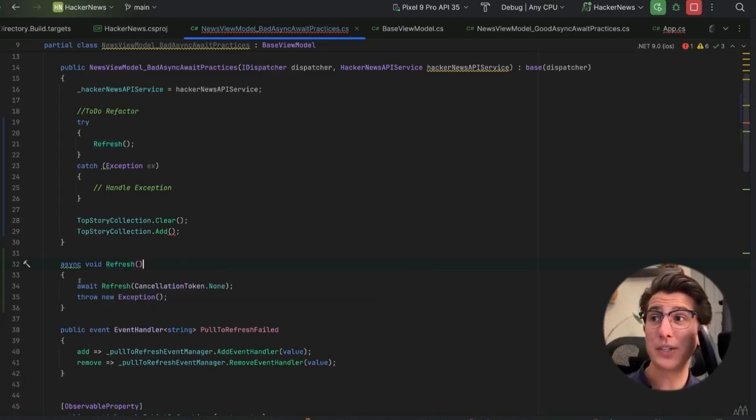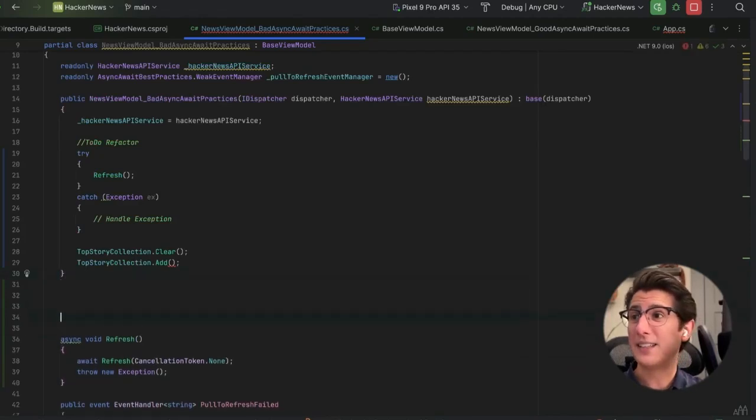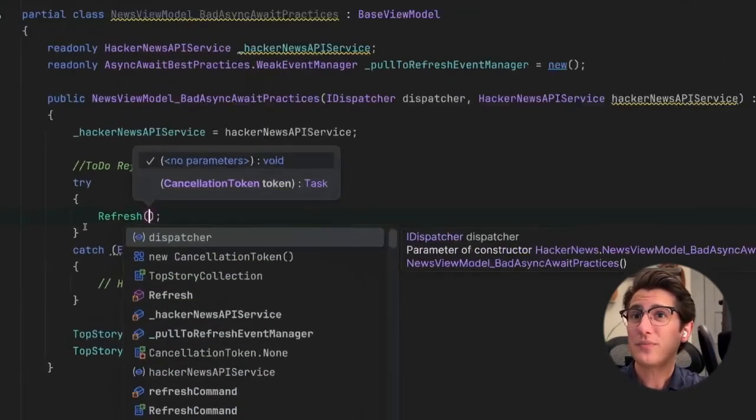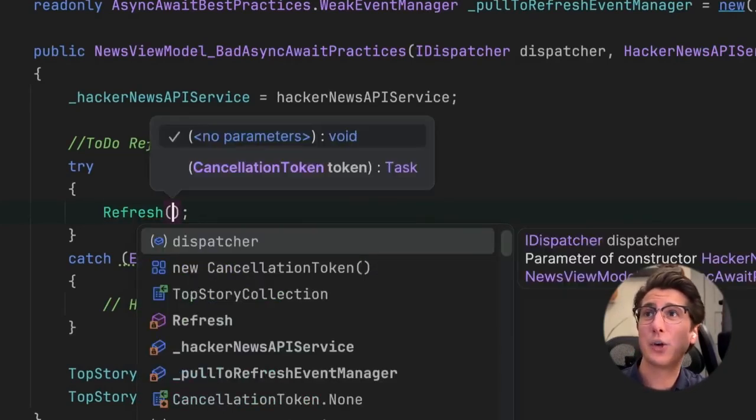But let's say refresh isn't right here. Maybe refresh exists in a different class, in a different file. If we pretend like we can't see it right here, but we're still using it in our constructor, well, when I use IntelliSense to write my code, I'm going to call the refresh method, and IntelliSense is going to show me that this returns void.